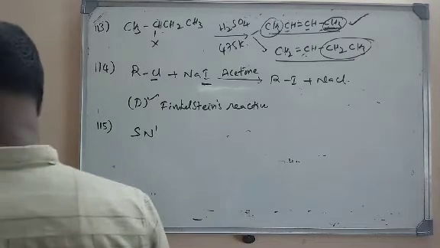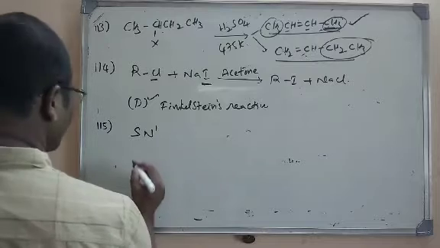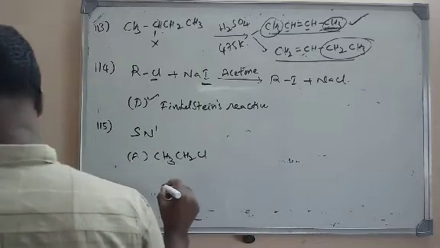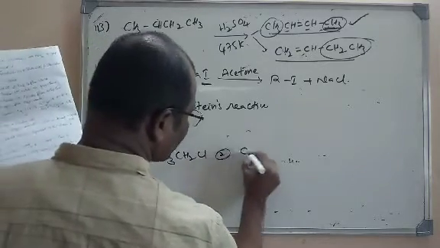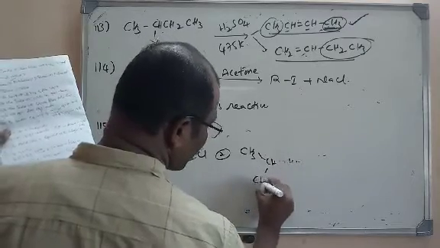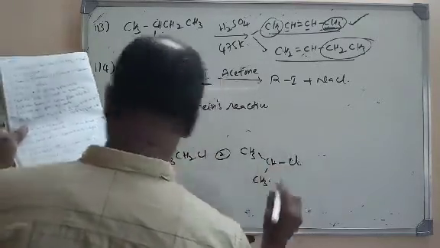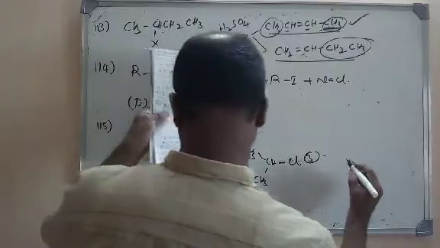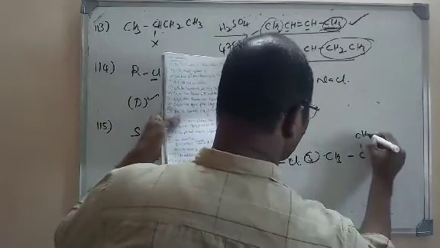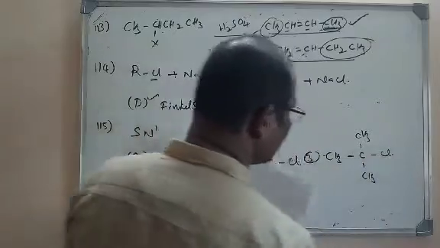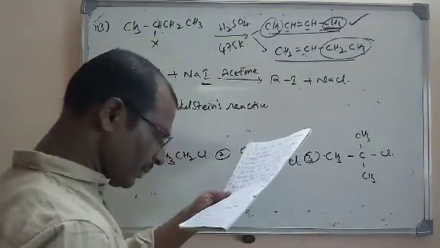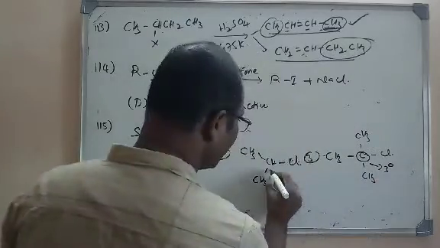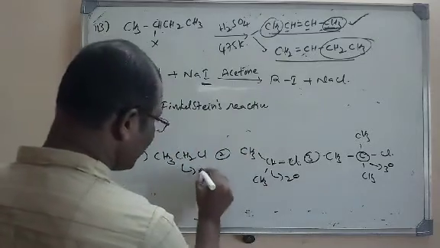So let us see what is given here. Option A is ethyl chloride, CH3, CH2, Cl. Second option is 2-chloropropane. Third one, here we have CH3, CH3, 2-chloro-2-methylpropane, this one. Clearly we can see here it is a tertiary carbon. Here it is a secondary and here it is a primary.